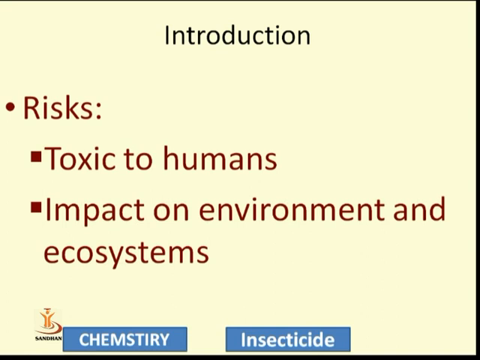That is an impact on the environment and ecosystem. Sometimes the use of such chemicals also increases the carbon level. If the carbon level increases, ultraviolet rays come directly onto the earth. This is the global effect. So these are some risks of using insecticides to the environment.